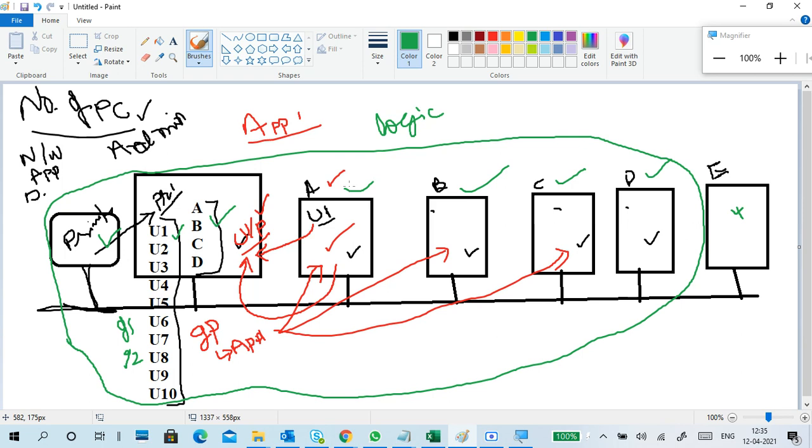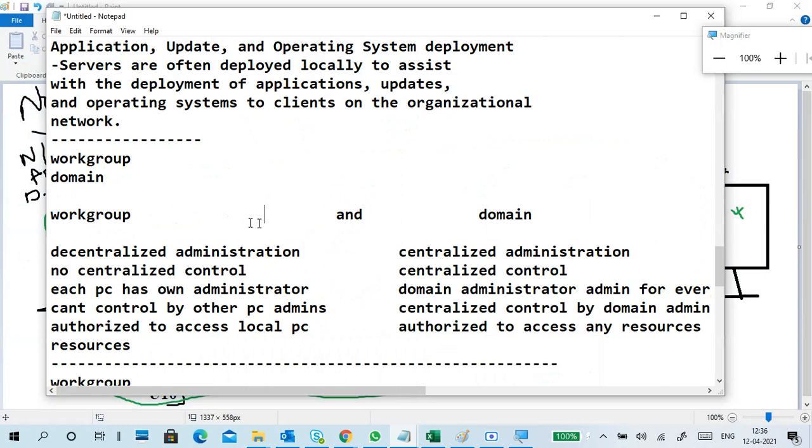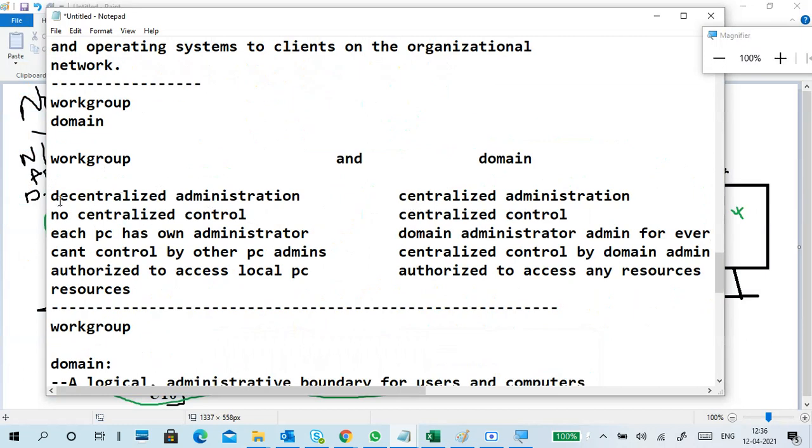So my point is, if you are a member of a domain, you get the domain's rules and regulations, and you are controlled by the domain only. All the rules come from the domain, so it's a logical administrative boundary. Here I have written some explanation statements on work group and domain. It is a decentralized administration. This is an important question, guys.